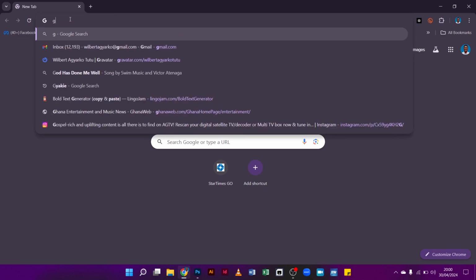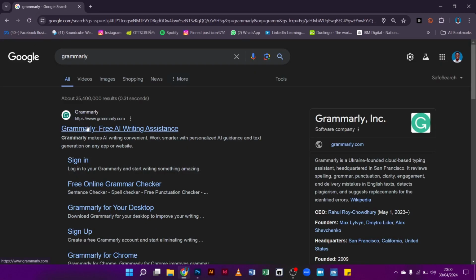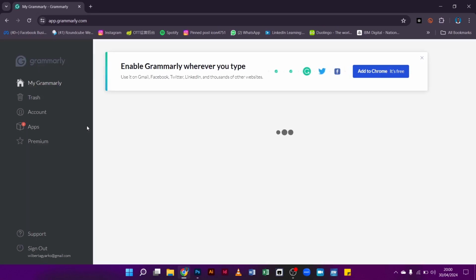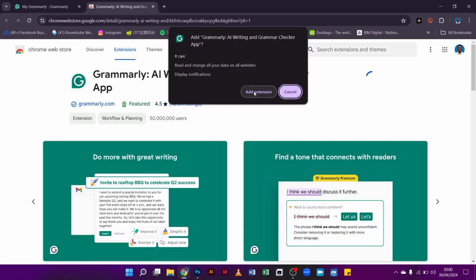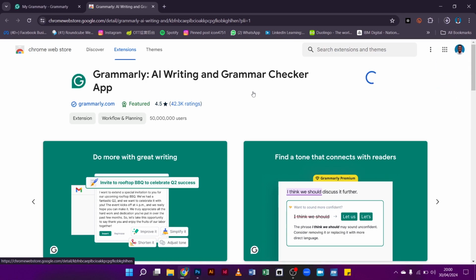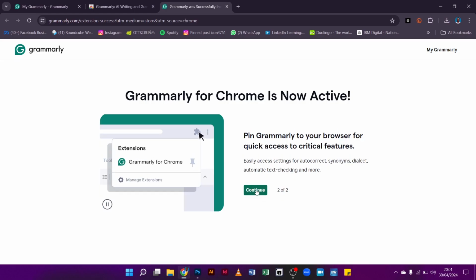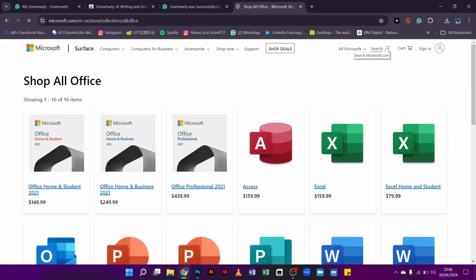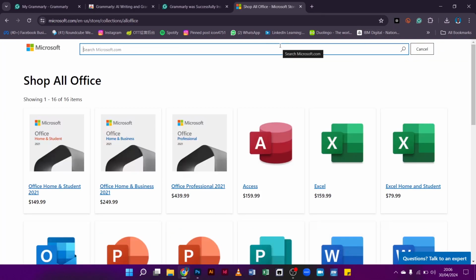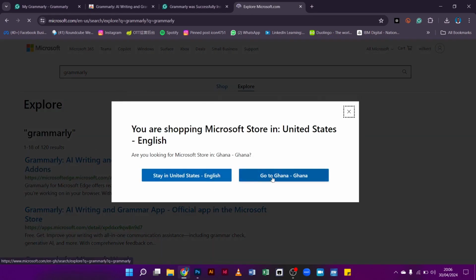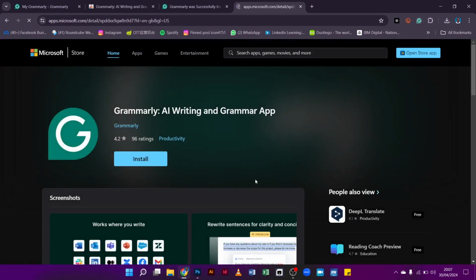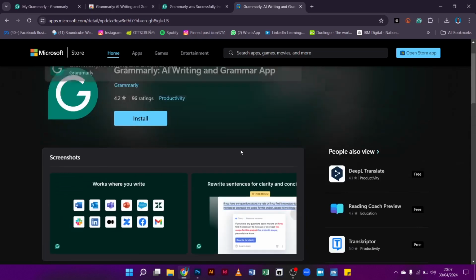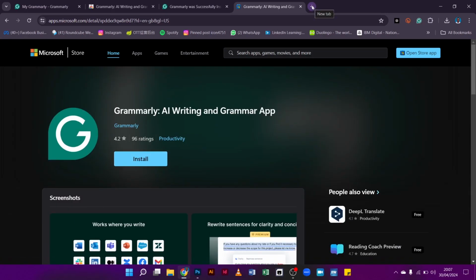So here's what to do for the browser extension. Go to the Grammarly website and download the browser extension compatible with your preferred browser, for example, if you use Chrome or Firefox or Edge. Next, follow the installation prompts and add Grammarly to your browser. Now, if you want Microsoft Office integration, then visit the Microsoft Office store and download the Grammarly add-on for Microsoft Word and Outlook. Install the add-on and follow the setup instructions to integrate Grammarly with your Office application.